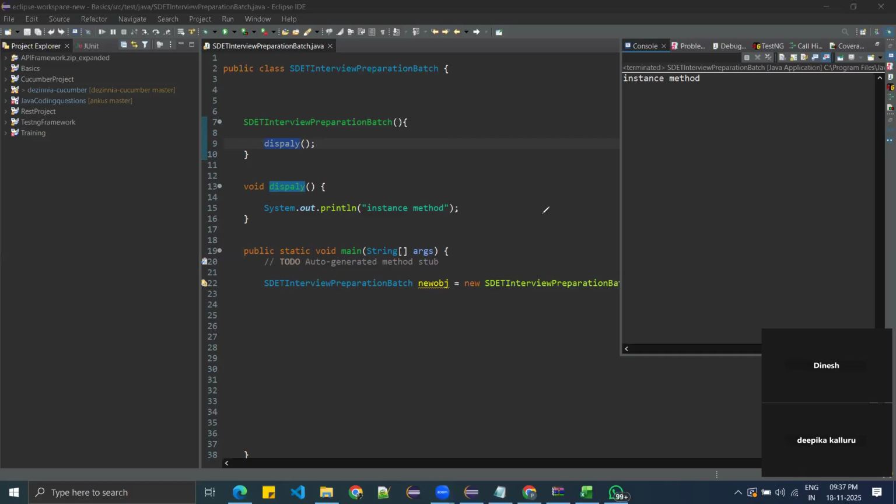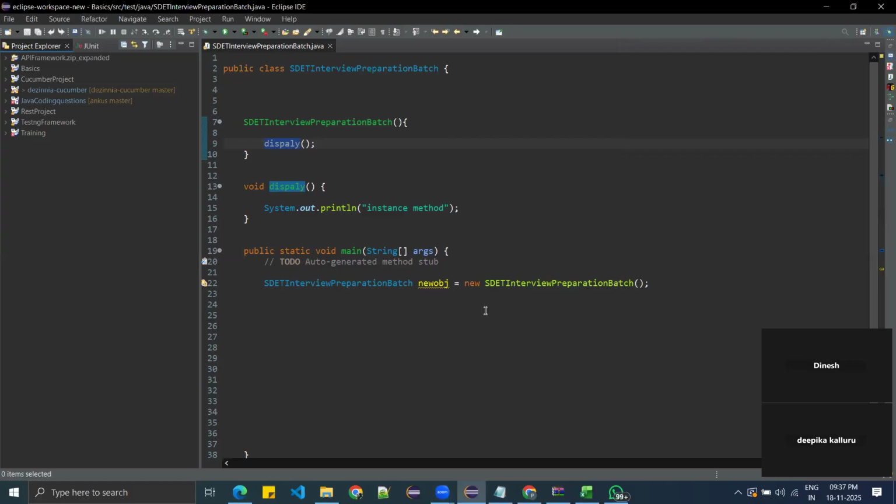So what you have to understand every time is two things. The constructor will be executed in the process of object creation. So in the object creation, it will go to the constructor. Inside the constructor, what is there? The display method is there. So it is being executed. So Priyanka, you said that by using the object only we have to call the display method. When I'm creating an object, memory will be allocated to the method, so you can call this method because you are in the same class. Got it, team?